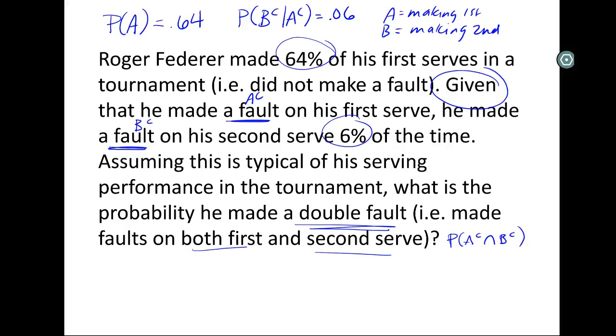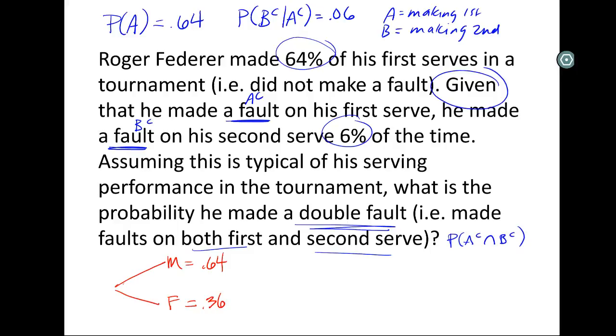Well, we could use the formulas. The and formula is told to us that it is a given multiplied by the thing we knew. But this question in particular, to me, is easier to set up as a tree and sort of see the tree diagram of it, especially because we have like one event that precedes the other one. So when Roger Federer gets up to serve, there are two things that can happen on the first serve. He can make it or he can fault, right? And we know there's a 64% chance he makes the serve and a 36% chance he faults.